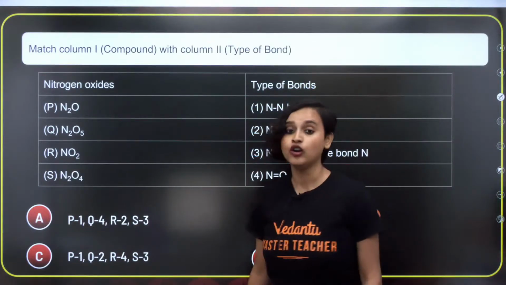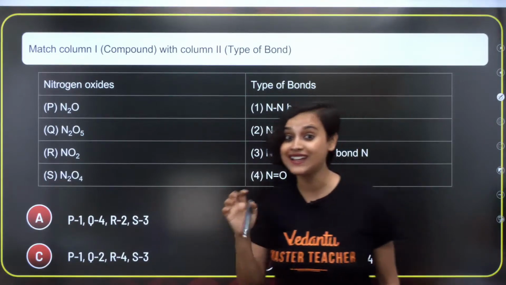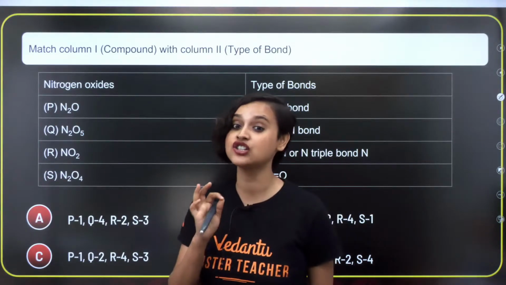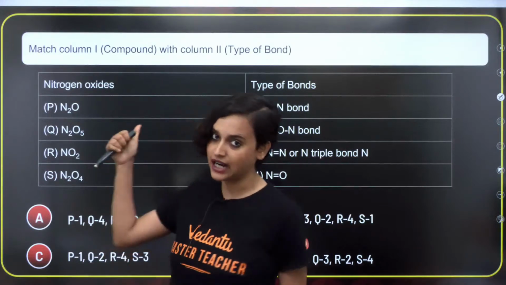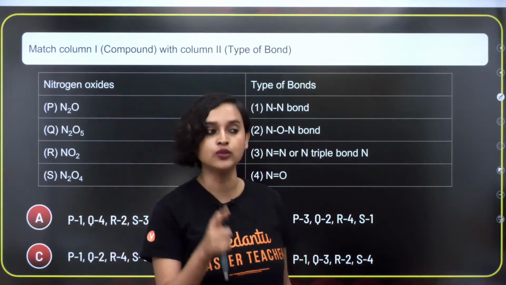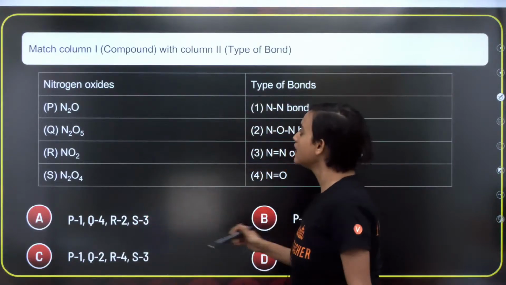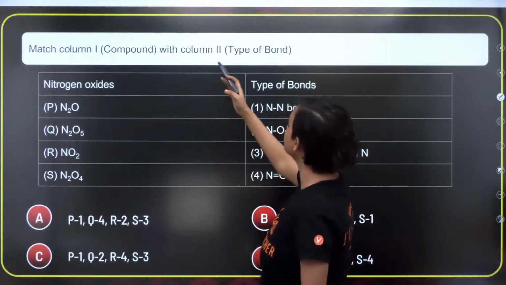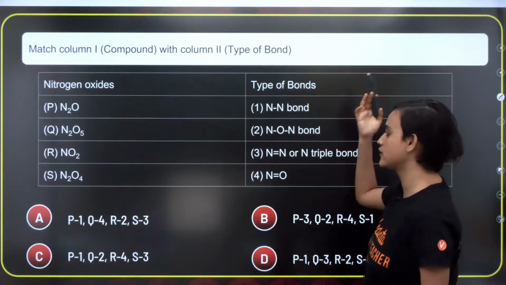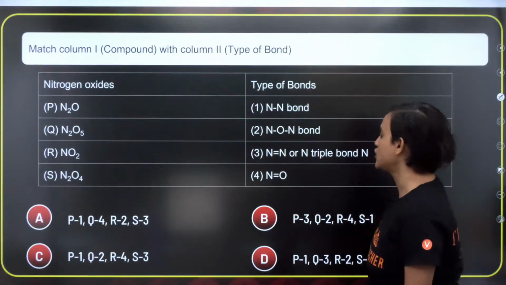Okay? Now, this was another question. Again, NCERT chart, NCERT tabular column. That also I have in the slide. You know what I'll do? I'll send you the PDF, okay? I will send it to you in the PDF. So, match the column compound with the column type of bond. Of course, we know it all.